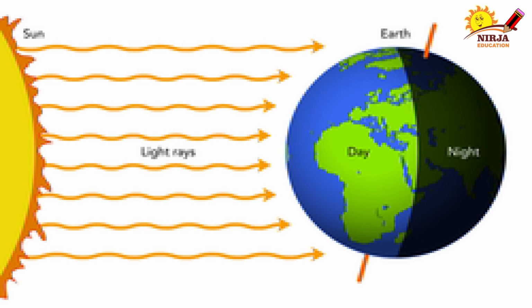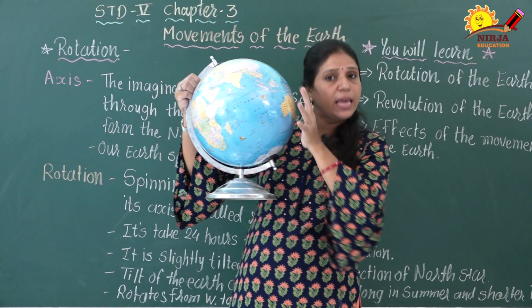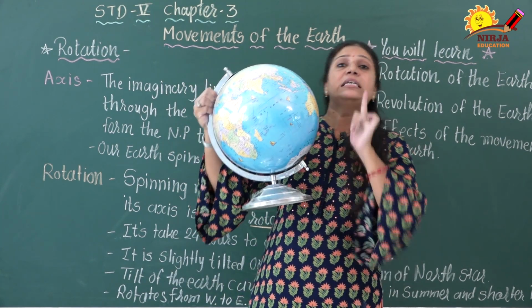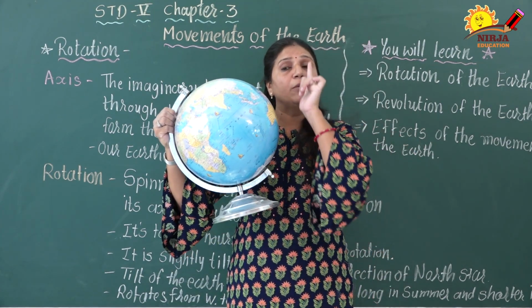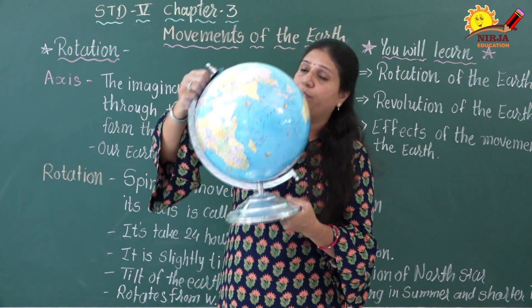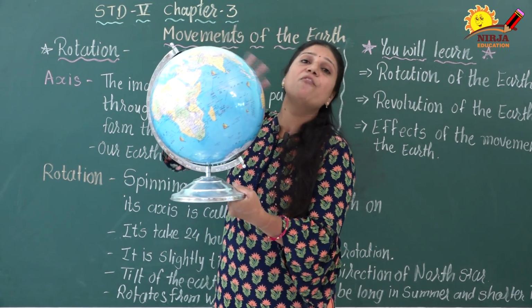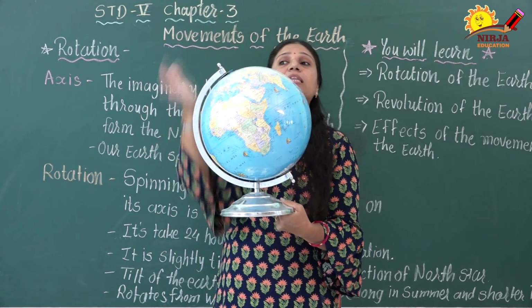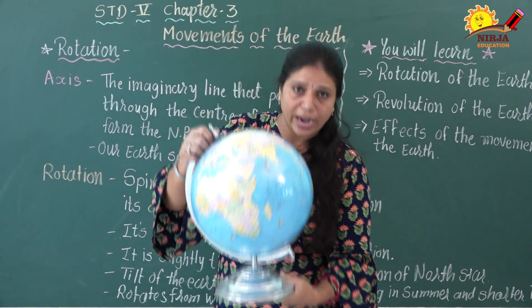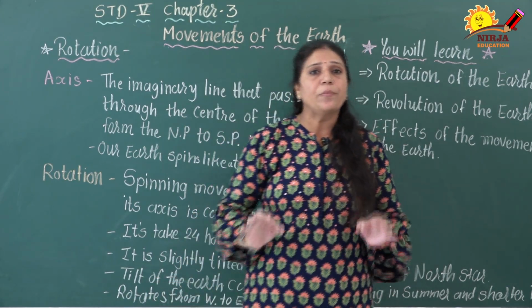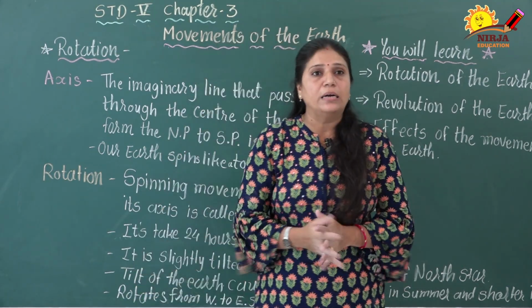If we keep the torch in front of this globe, the torchlight is exposed to half of the earth. In the same way, when the tilted earth moves around the sun, the sunlight is exposed to half of the earth. The other part should be dark, right? That means the part away from the sun remains dark, right?